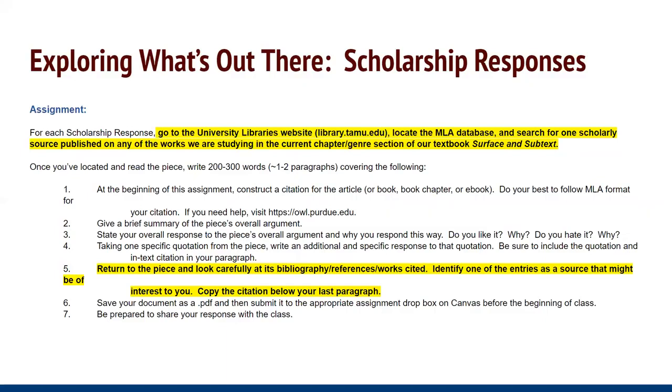Once they have made a citation and talked about the scholarly work itself that they've found, I asked them again to return to the piece and look carefully at its bibliography or references or works cited and identify one of the entries as a source that might be of interest to them. Copy the citation below and there they have it. Next slide, please.